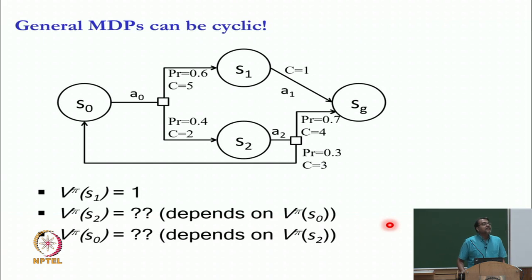Now, there are two ways to deal with this. The first is, let us write down the system of equations.